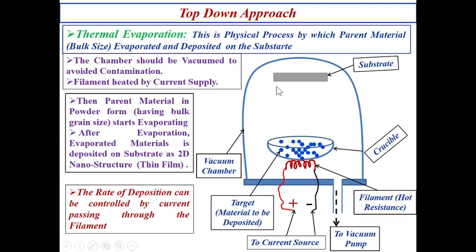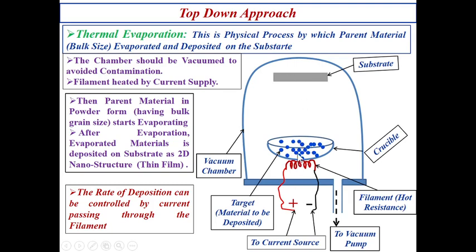It is a very simple technique. This is the chamber, made up of glass or high strength glass. Here this is the crucible, or you can say a ceramic pot, in which our target materials are kept, which are going to be deposited on the substrate.